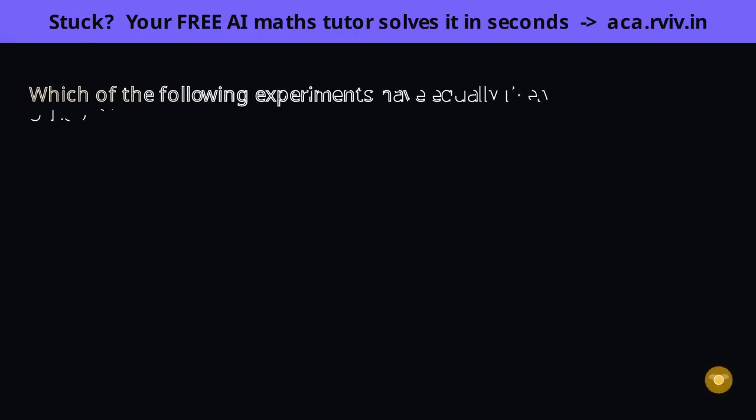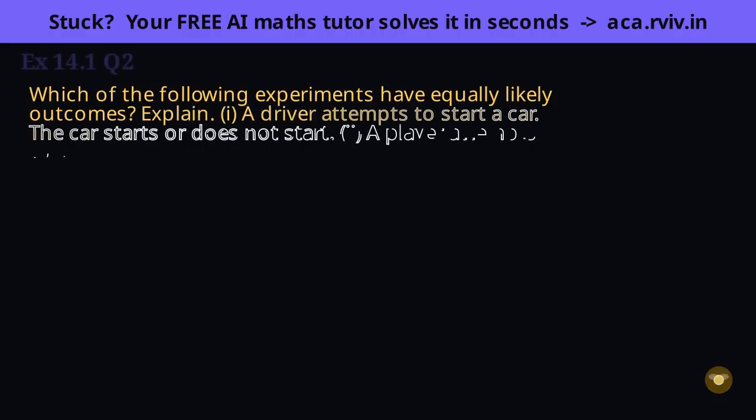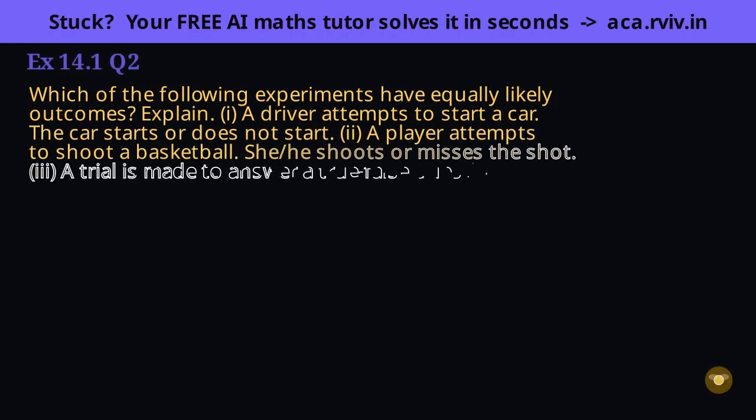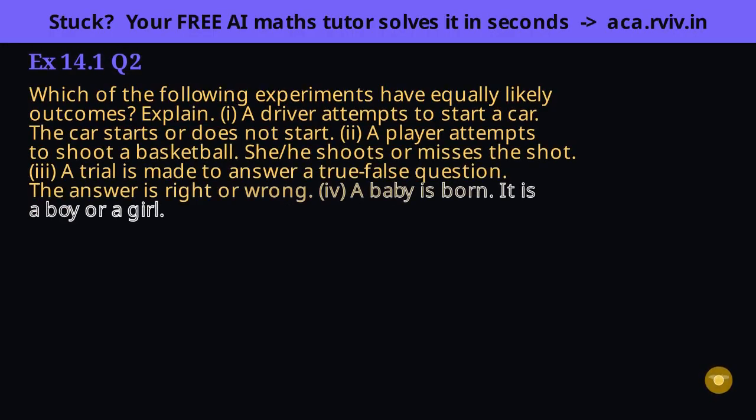This question guards the whole chapter. Two outcomes does not automatically mean each has probability a half. Everything in this chapter rests on equally likely, so let's test it honestly. The question to ask each time is simple. Is there any reason one outcome should happen more than the other? If yes, they're not equally likely, and our favorable over total formula would give a wrong answer.